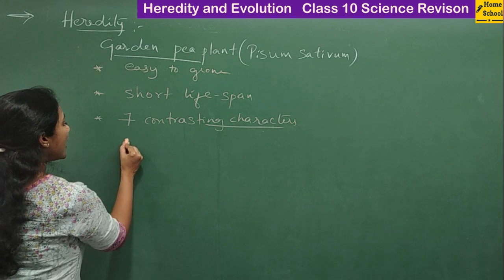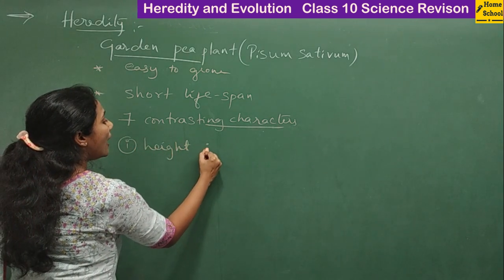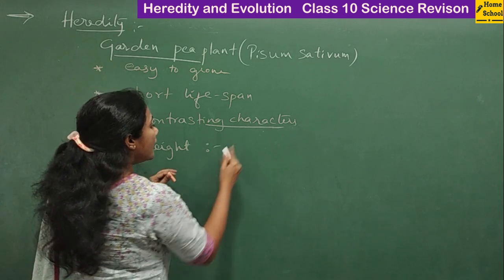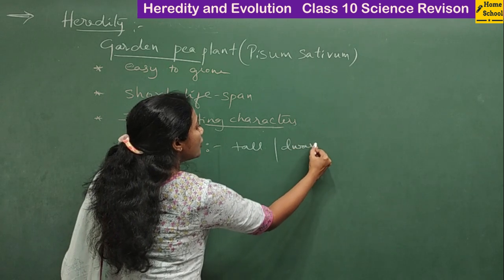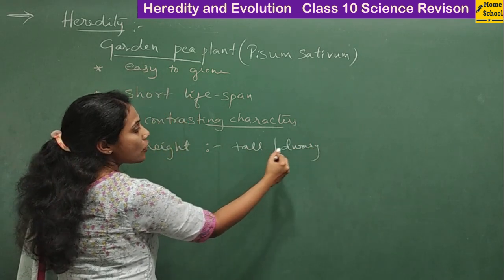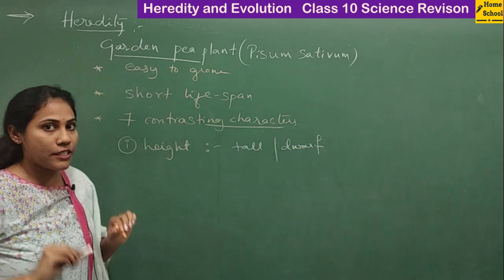The first contrasting character is the height of a plant. Plant height can be tall or dwarf. The tall character is always dominant and the dwarf character is recessive.